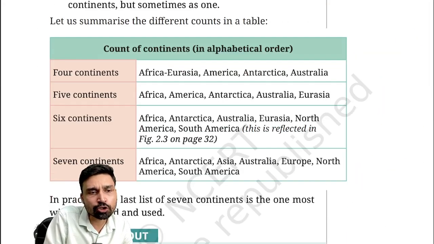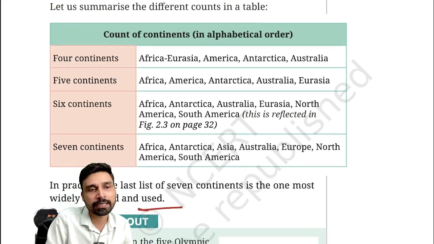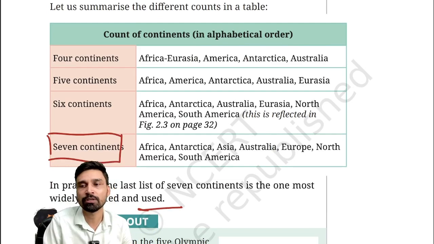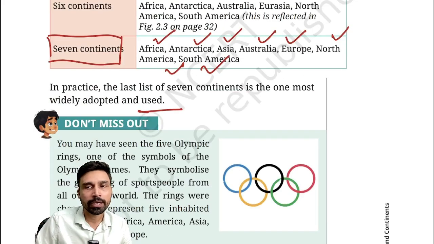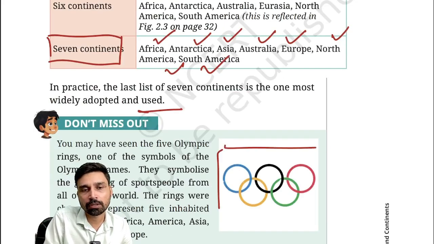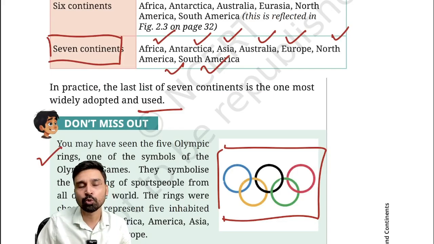But the most common and widely adopted method is to classify the land masses into 7 continents. These continental land masses are Africa, Antarctica, Asia, Australia, Europe, North America, and South America. Now, interestingly, if you have been watching the Olympic Games, you would see that 5 rings are used as a symbol.